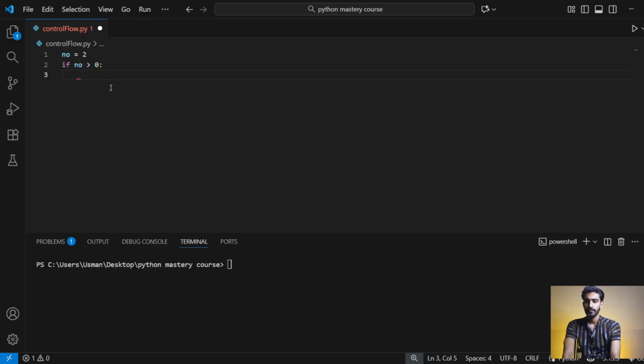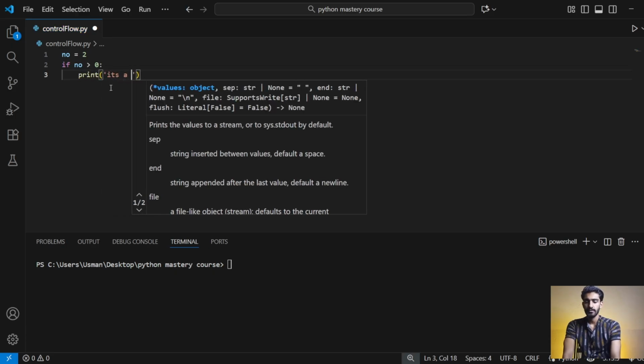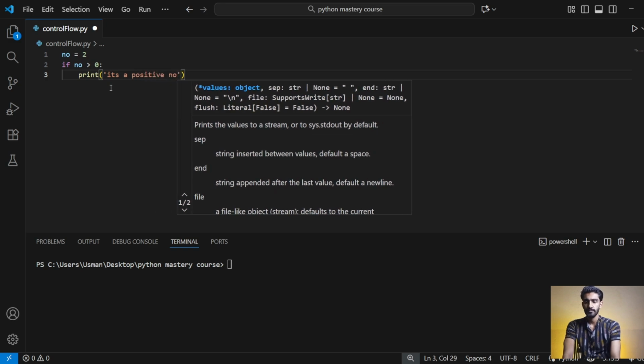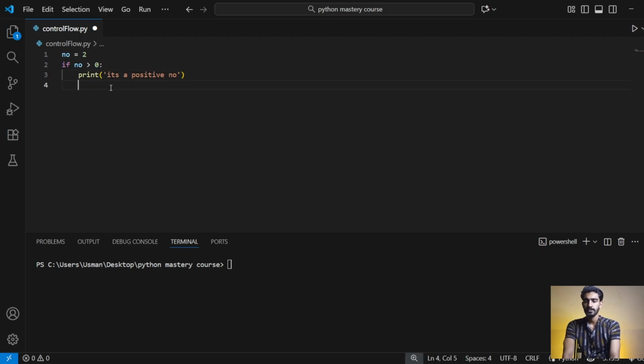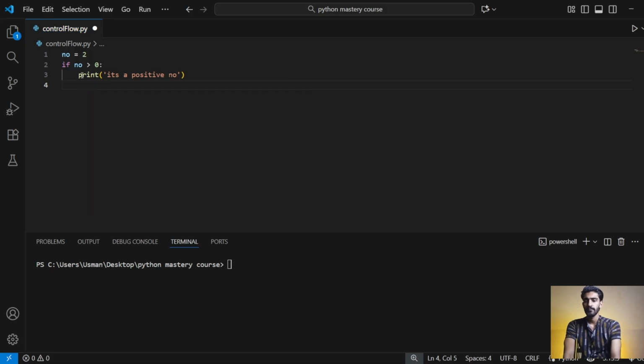So I will write print, it's a positive number. In this area you write any program, and it will execute. I have created it's a positive number, then I will write the condition for a negative number.